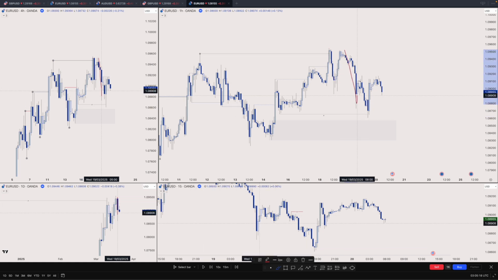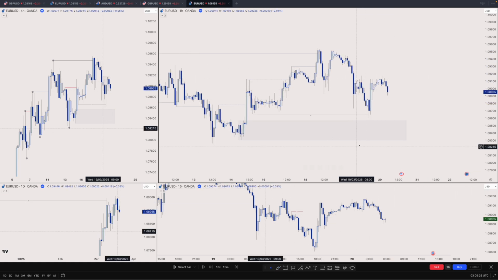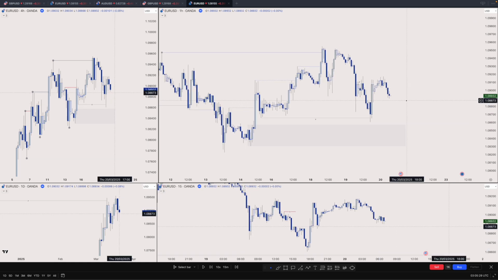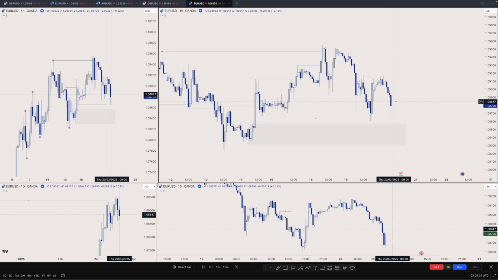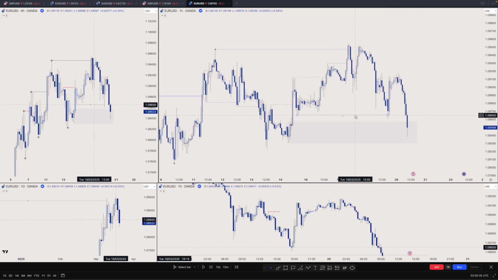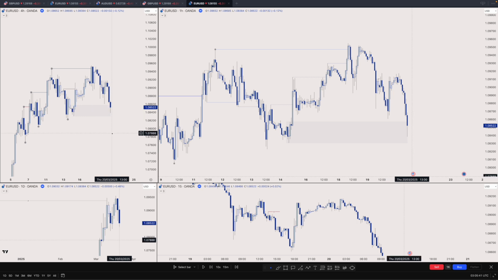See, this is the leg, this is the internal. So internally we are still protected, and we have not failed the supply yet. So it's a bit 50-50 for me. In this situation, I just wait for extra confirmation. We did not get any confirmation, right? So yeah, we made this move to the upside, then to the downside. So now we are into this POI.